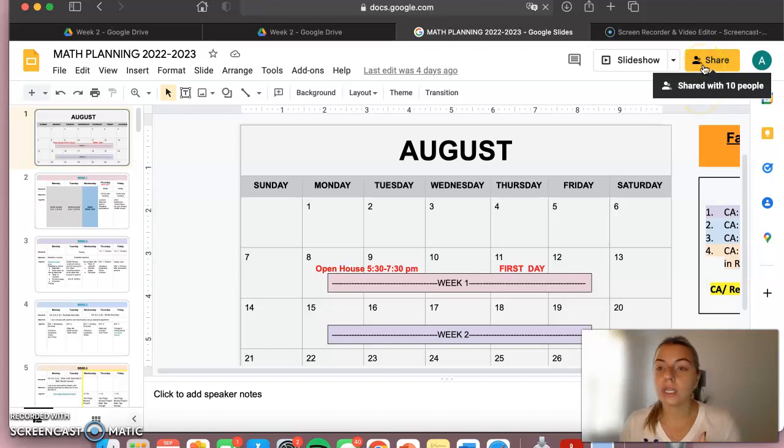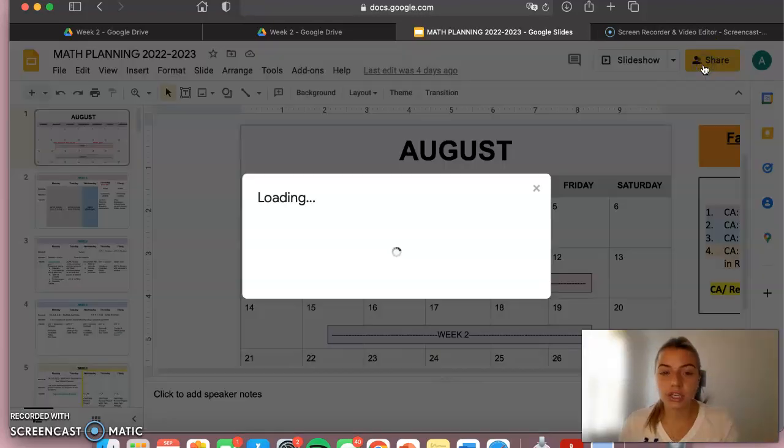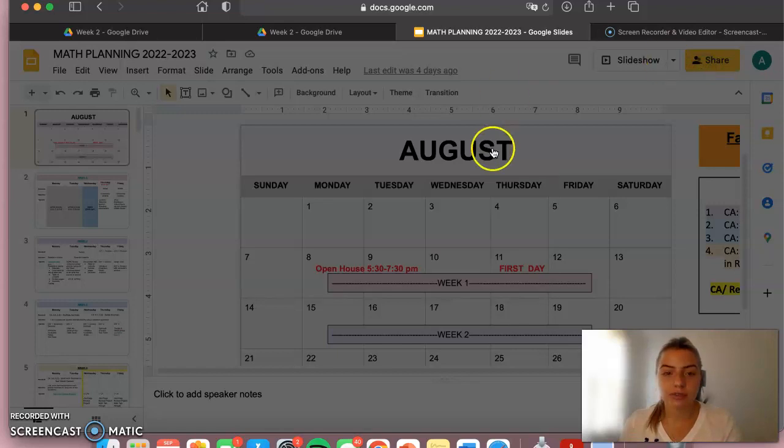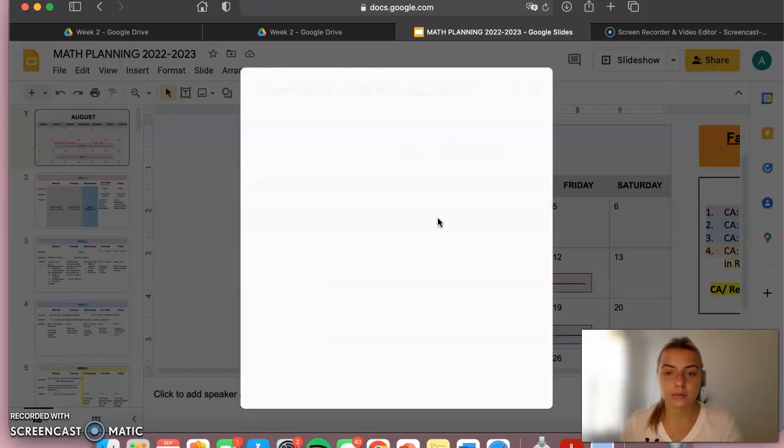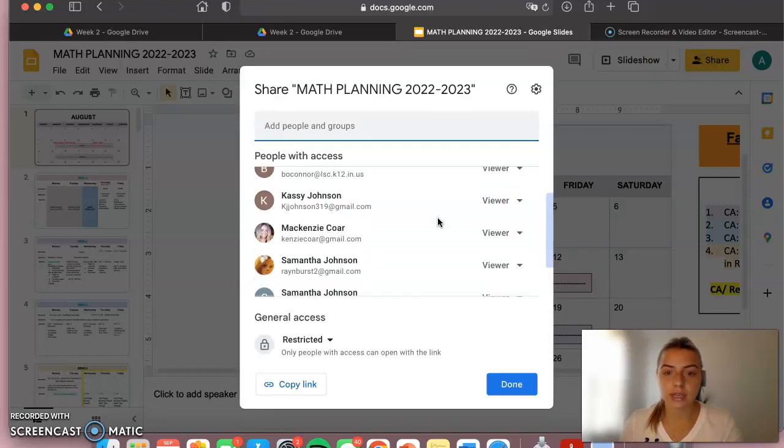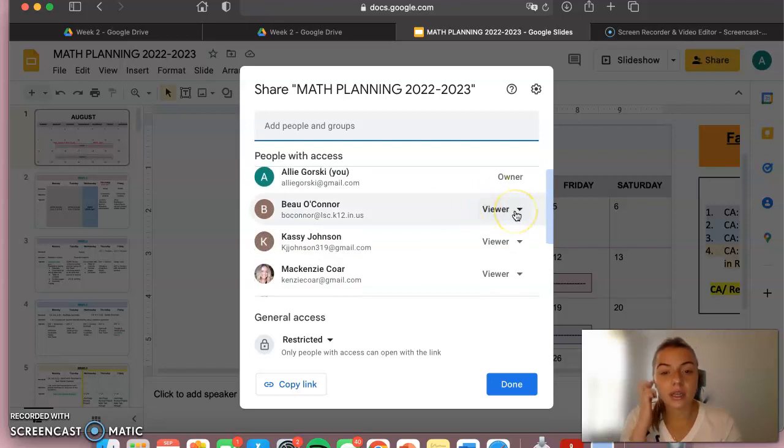So once you open a document, you can click share. And as you can see, I've already shared this with 10 people. And when you share it, I send it as a viewer. That way they can go ahead and make a copy of this document and not mess with anything.